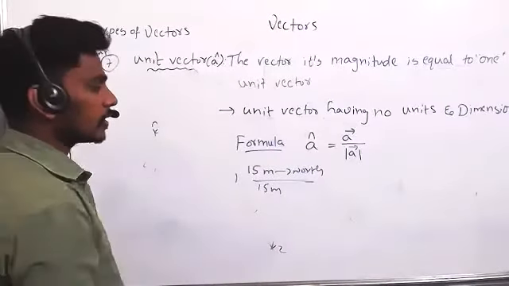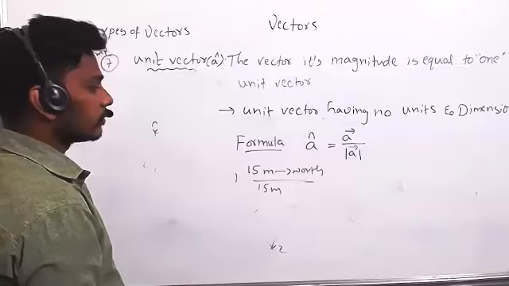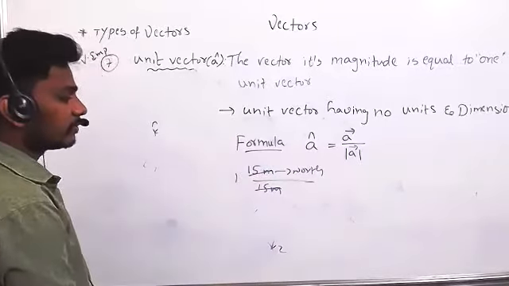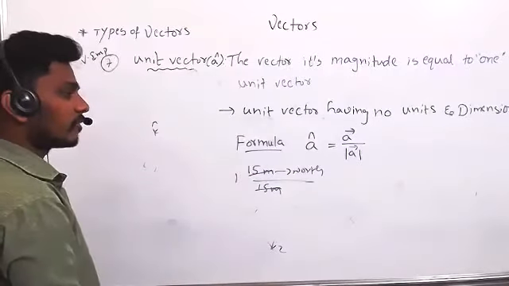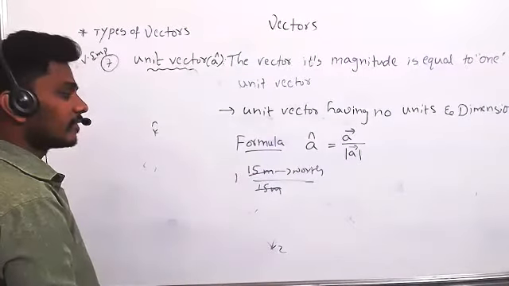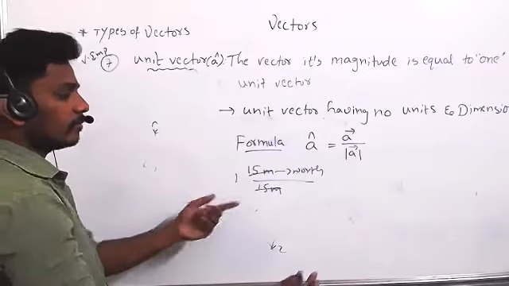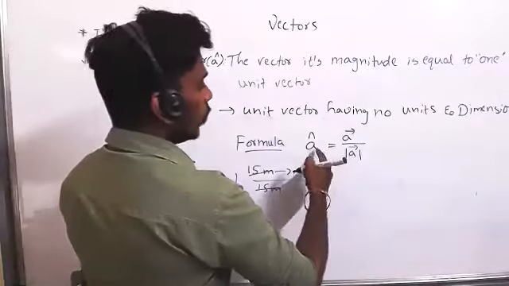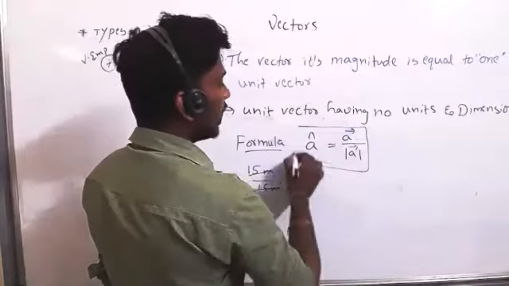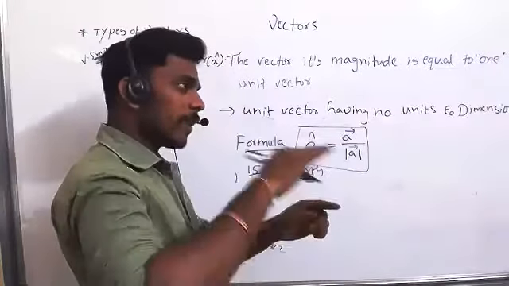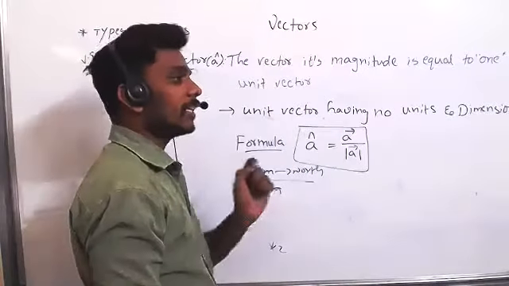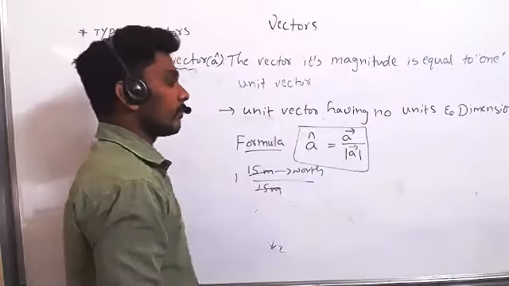Unit vector, no units, right? The meter will get cancelled, right? Yes, sir. So no units, but it has direction. So the unit vector formula: any vector, if you divide with its magnitude, then you will get the unit vector. Am I clear? Yes, sir.